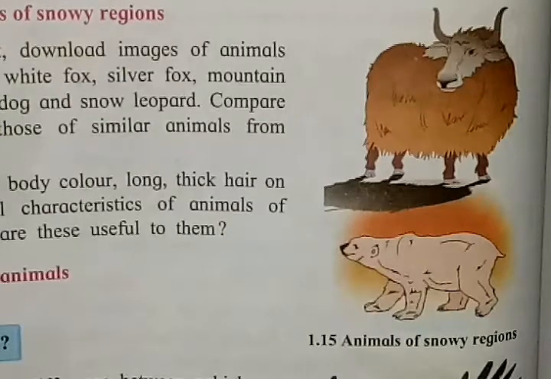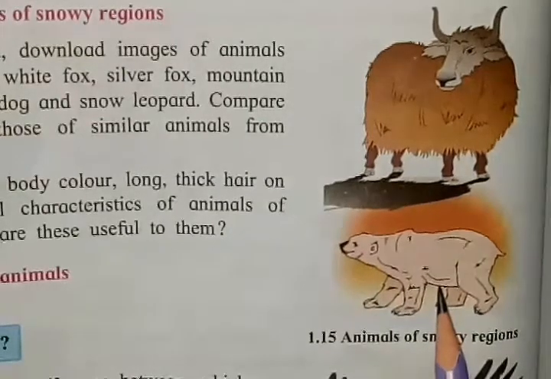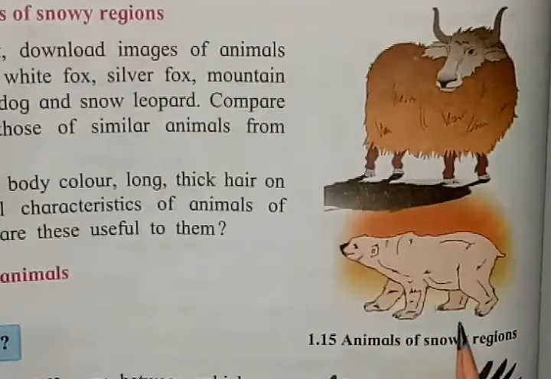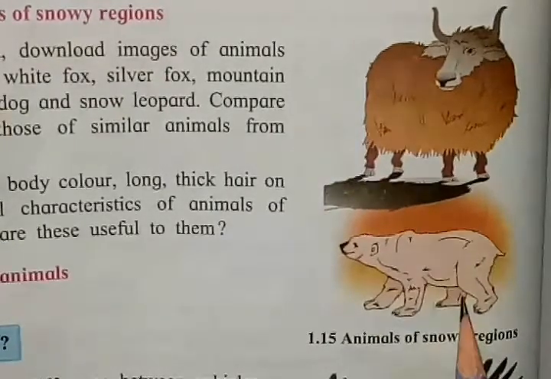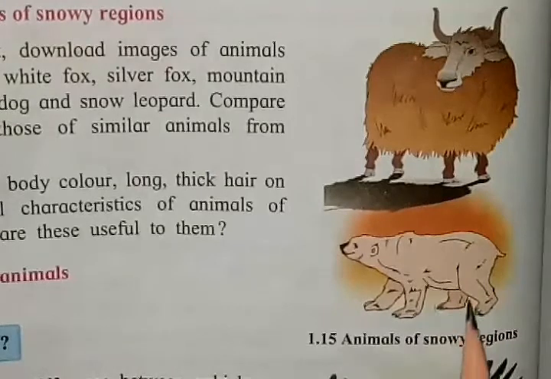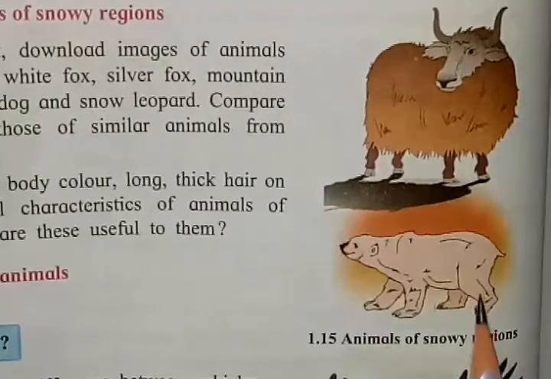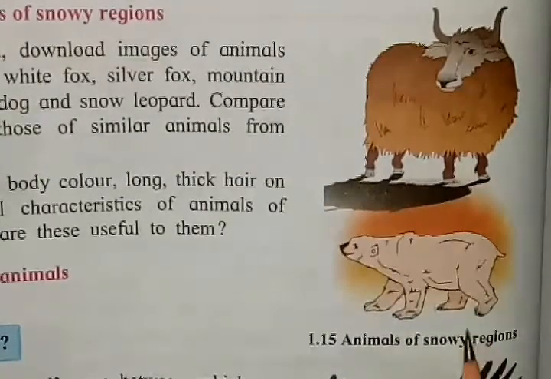The snow color matches with the body color of polar bear, so it helps them to hide themselves from predators, and also helps them to catch their prey. These are some changes, and also they have very thick skin which protects them from the cold temperature.